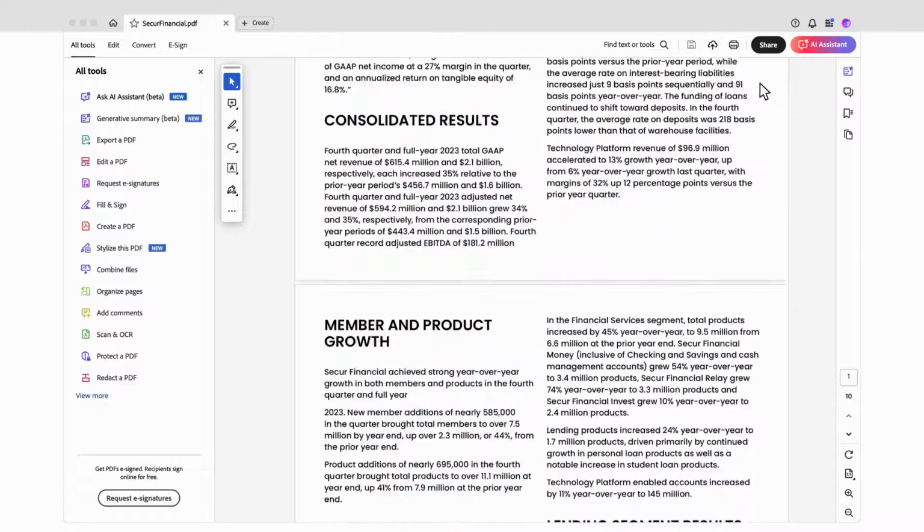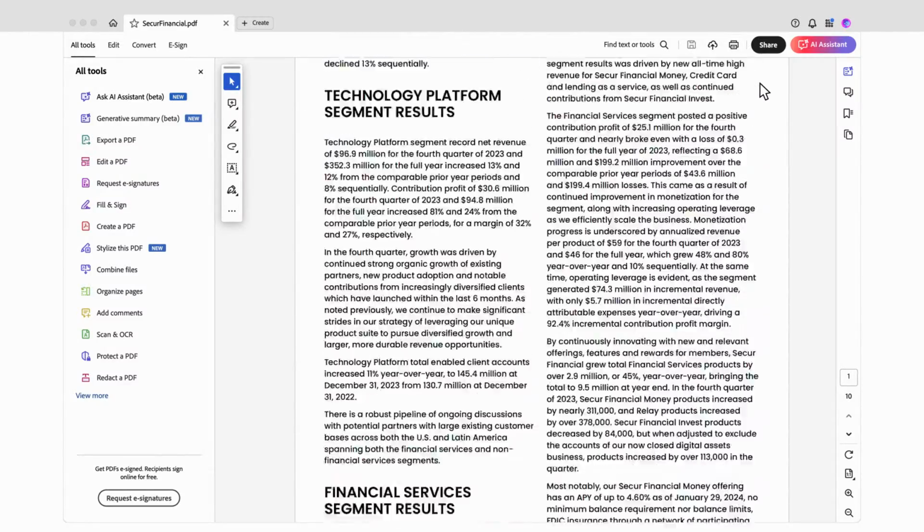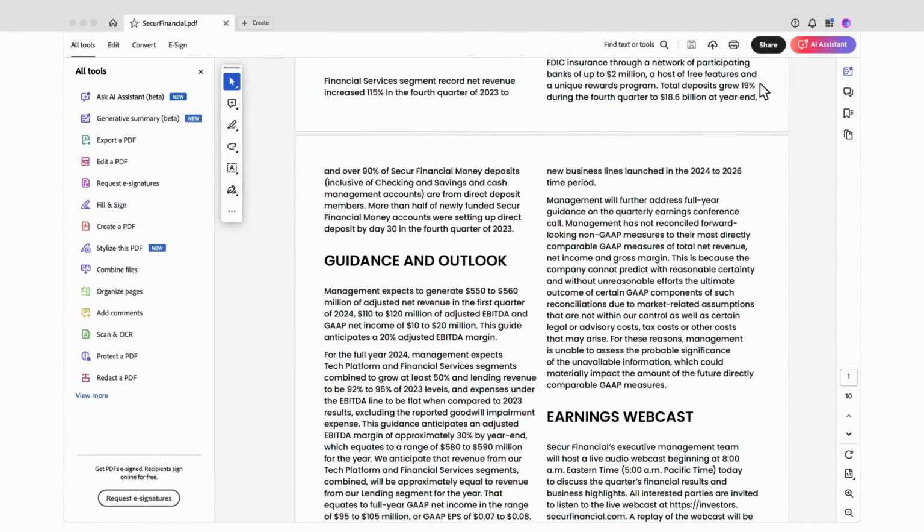I'm researching a company and need to summarize their recent earnings report. My plan is to write a brief summary and email it to my team to keep them informed. I downloaded the earnings report from the company's website, and I have it open in Adobe Acrobat.